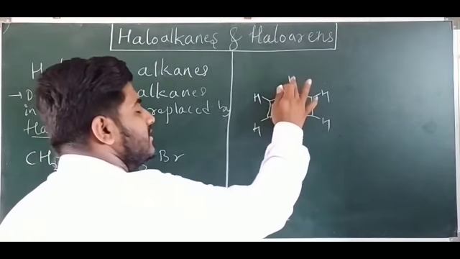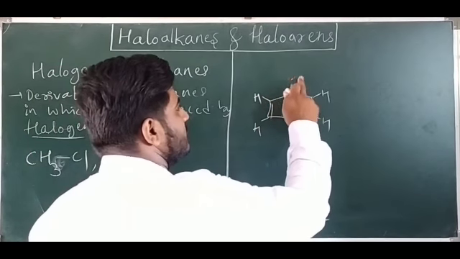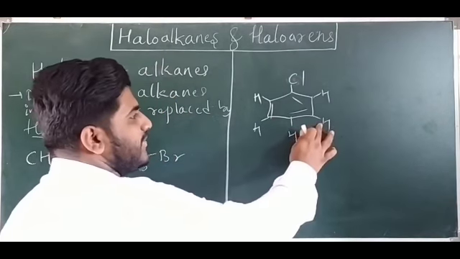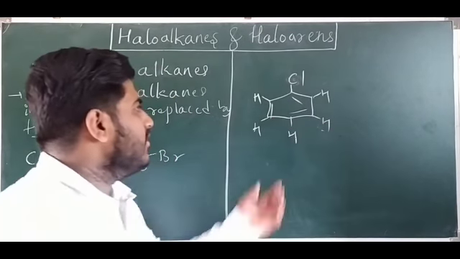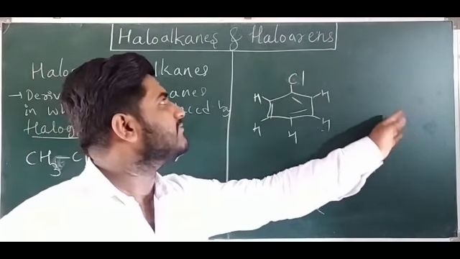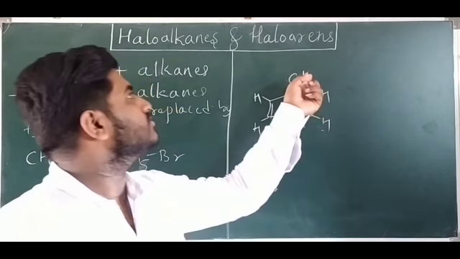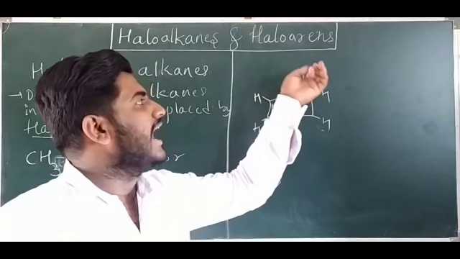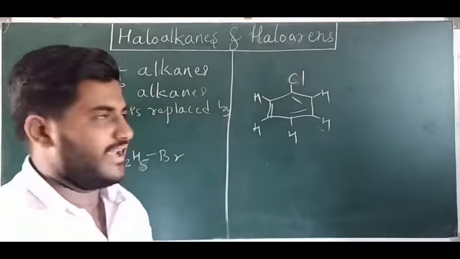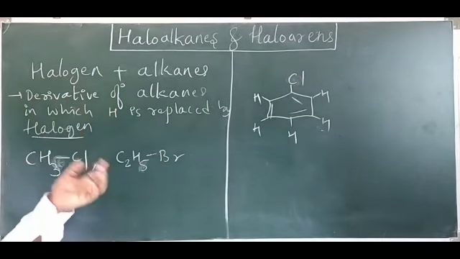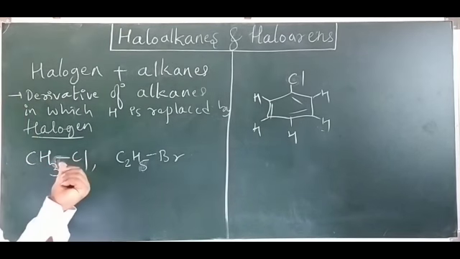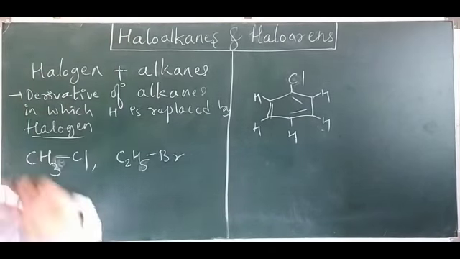So you replace one hydrogen atom of the benzene by chlorine or bromine. Whatever H you choose, you can replace it and add a halogen. Those are called haloarenes. In a benzene ring, if you replace the hydrogen by halogen, that is called haloarene. In aliphatic alkanes, if you replace hydrogen by halogen, that is called haloalkane.